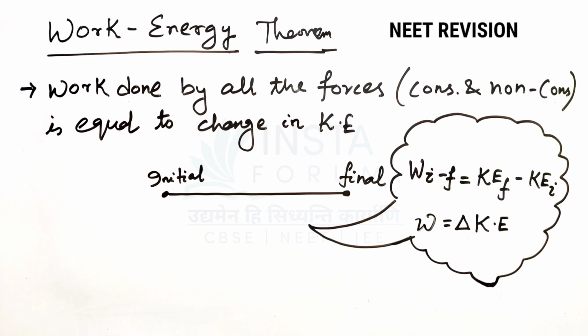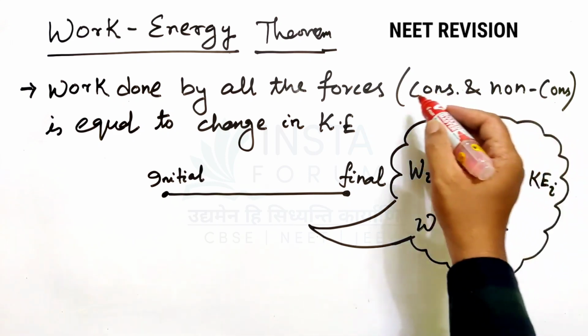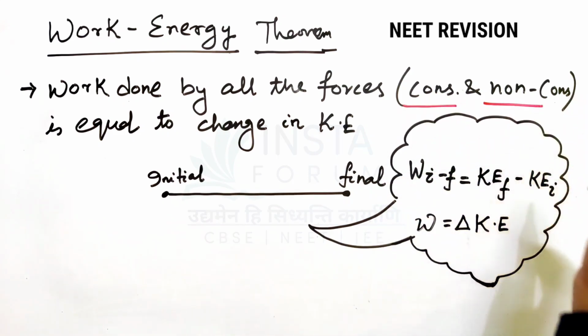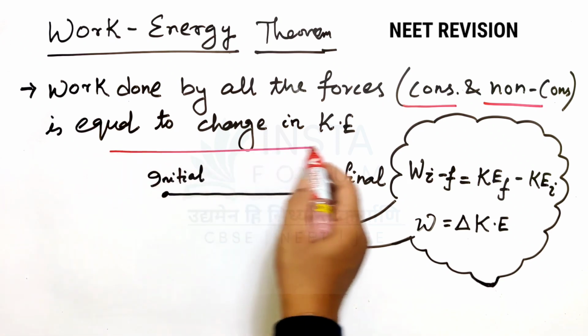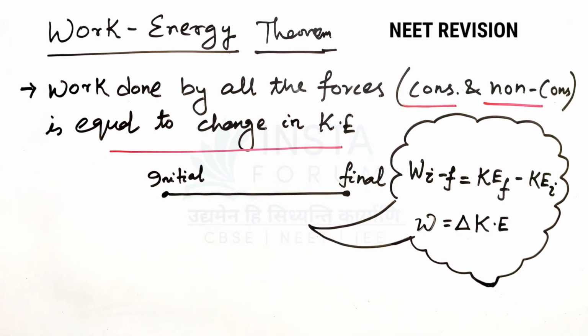Okay, so now we'll discuss the work energy theorem. So how the energy, that is the kinetic energy, and work are interrelated. We can say that total work done by all the forces, may be conservative and non-conservative, internal forces, external forces, is equal to the change in the kinetic energy. Whatever change is produced in the kinetic energy is equal to work done.